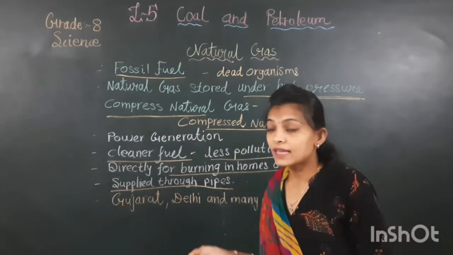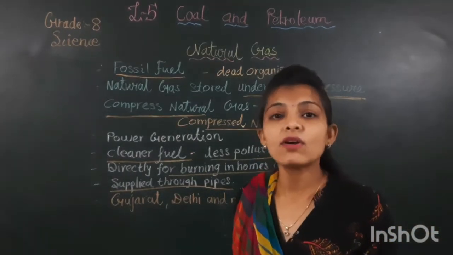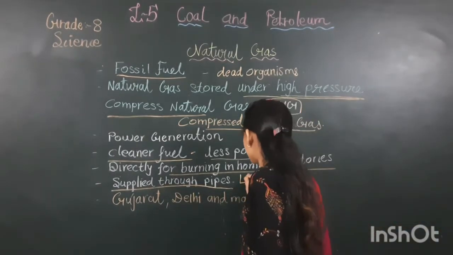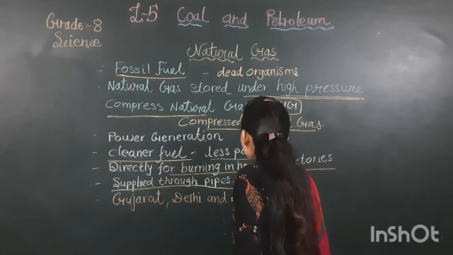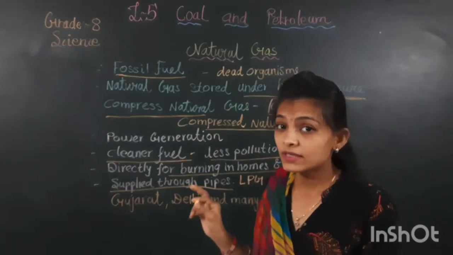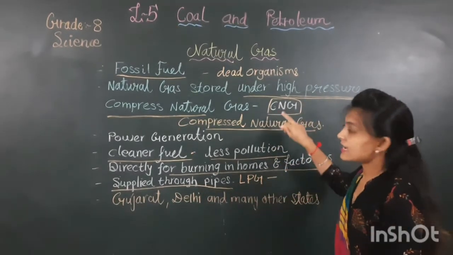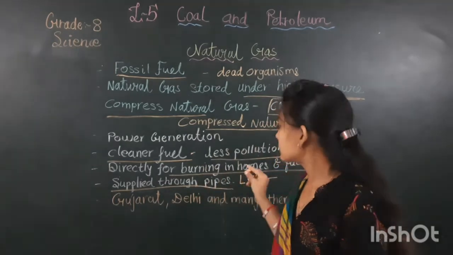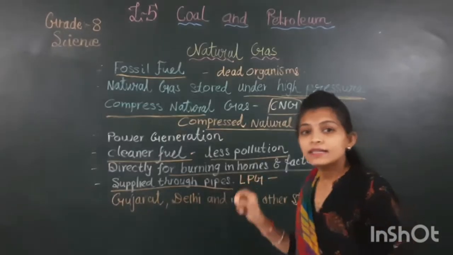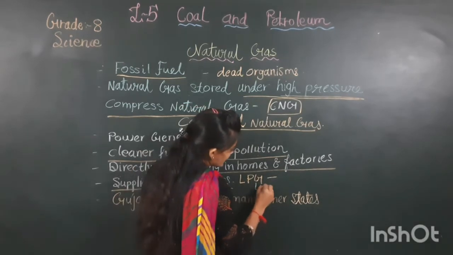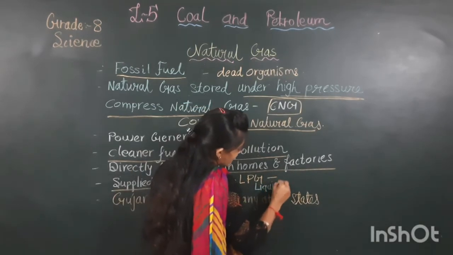The gas we are using in our homes and factories is known as LPG. LPG and CNG, these both are types of natural gas. Remember this carefully. LPG and CNG, both are parts of natural gas. What is the full form of LPG? That is liquefied petroleum gas.